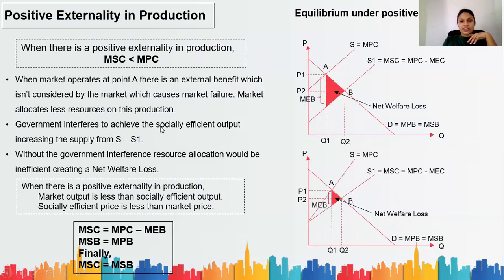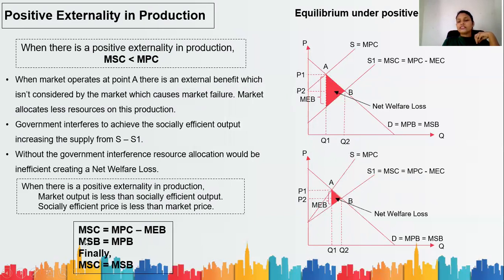Government interference to achieve the socially efficient output, increasing supply from S to S1. Without the government interference, resource allocation would be inefficient, creating a net welfare loss. When there is a positive externality in production, market output is less than socially efficient output. Socially efficient price is greater than the market price. So this is the market price, and at point A, price is P1, quantity is Q1. But when moving to point B, quantity increases and price falls.